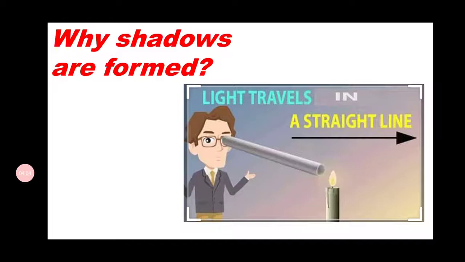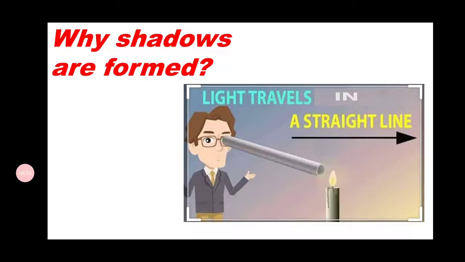So why are shadows formed? The next question is, why are shadows formed? As we have discussed, shadows get formed when an opaque object is placed in between the light source and the surface or the screen.